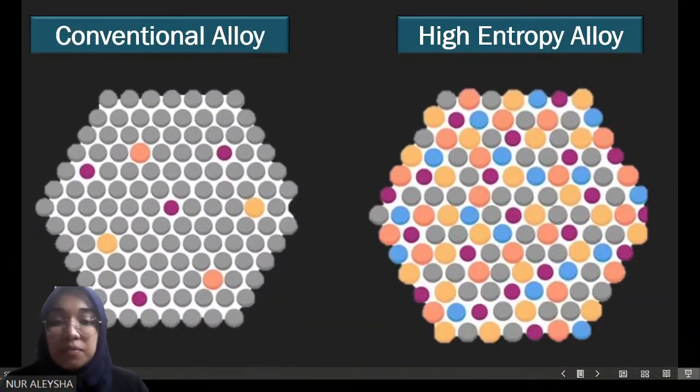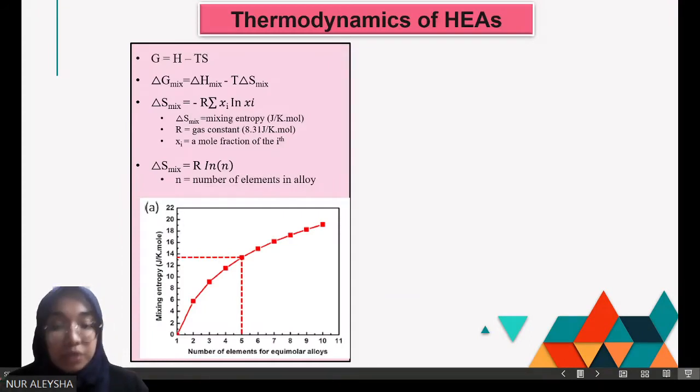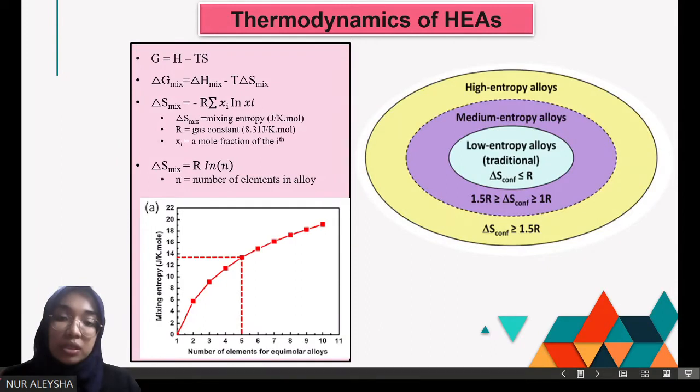What does this term mean? Simply said, this type of new alloy is developed by mixing many metal elements together in equal or near equal proportion. It is different from conventional metallurgy that requires only a small amount of elements to modify the properties of the base materials. The concept of high entropy alloy is studied based on thermodynamics, Gibbs energy, and mixing entropy. This figure shows that the minimum number of elements to form a solid solution phase must be 5.